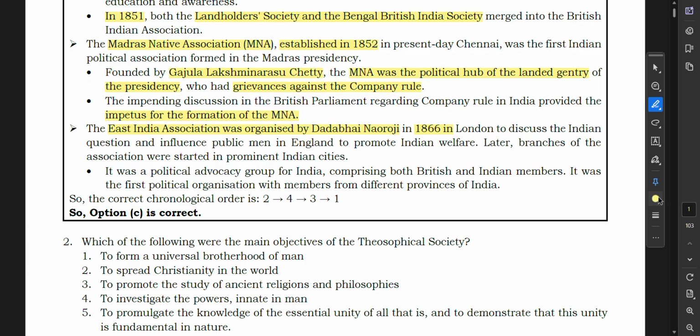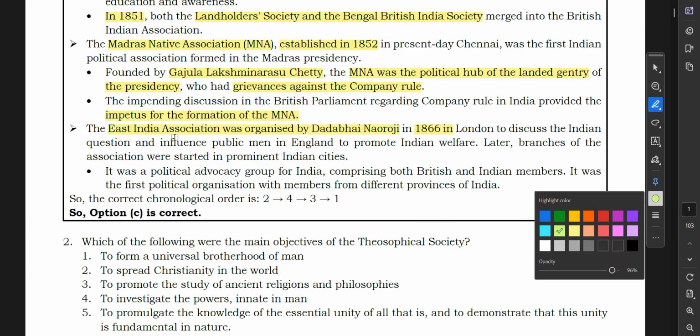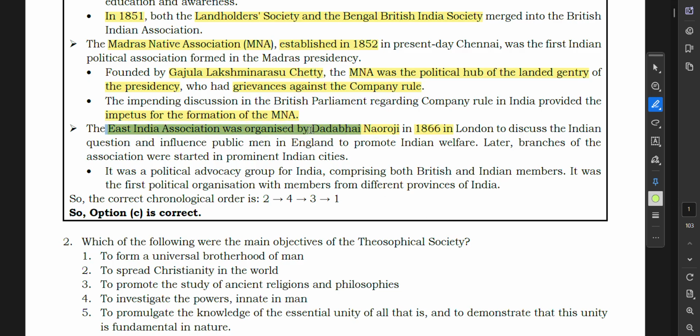The East India Association was organized by Dadabhai Naoroji in 1866. This is important. It was organized in London to discuss the Indian question and influence public men in England to promote Indian welfare. Later, branches were started in prominent Indian cities. It was a political advocacy group for India comprising both British and Indian members, and the first political organization with members from different provinces of India. So the correct chronological order is 2431.